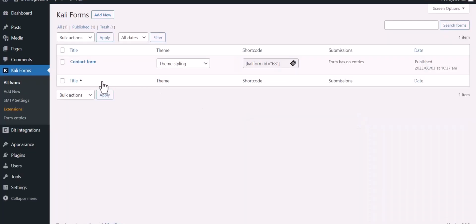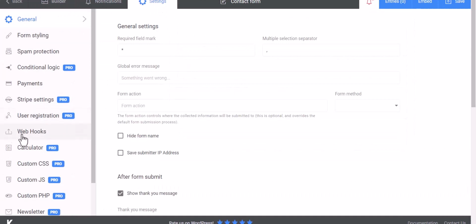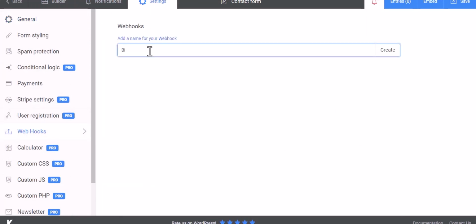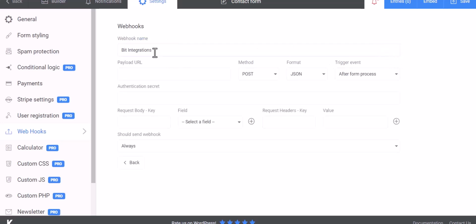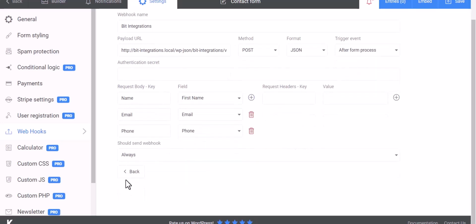Now go to the Kali Forms dashboard and edit the form. Go to the settings and click on Webhook. Give here a name. Create. Paste the webhook URL in the payload URL. Map the respective fields. Save.